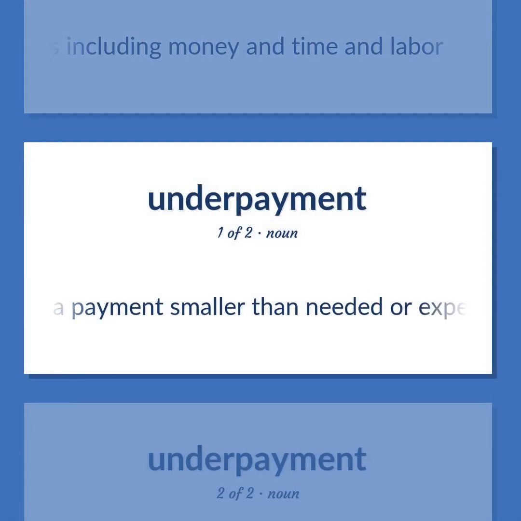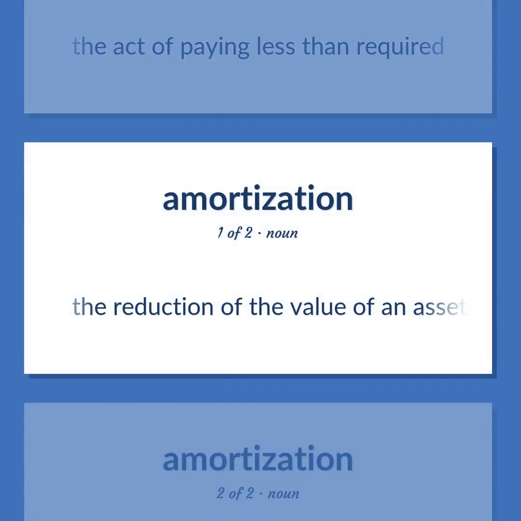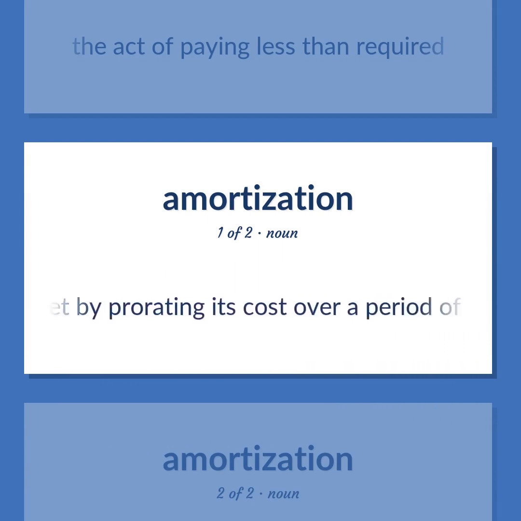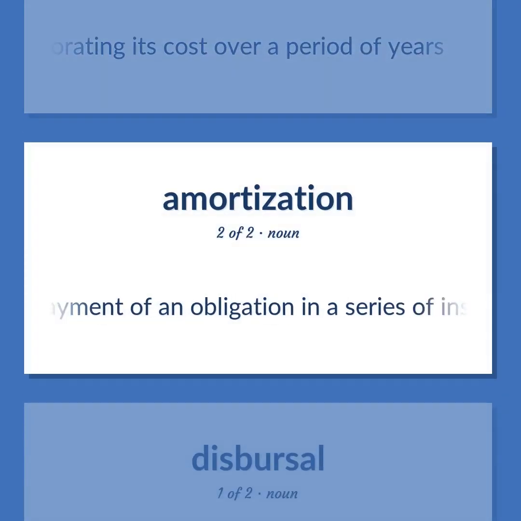A payment smaller than needed or expected. The act of paying less than required. The reduction of the value of an asset by prorating its cost over a period of years. Payment of an obligation in a series of installments or transfers.